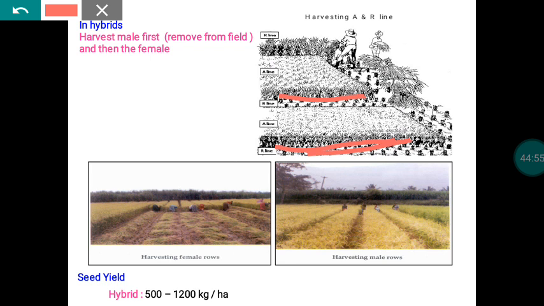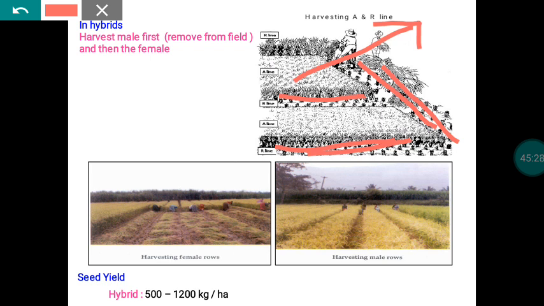By that way we can prevent mechanical admixture, the mixing of R line material with our hybrids, and ensure the genetic purity of the resultant hybrid also. So first we have to harvest and remove the R line material, and only then can we harvest the hybrid seeds available on the A parental line. Here you can see harvesting. We can get a seed yield of 500 to 1200 kg.